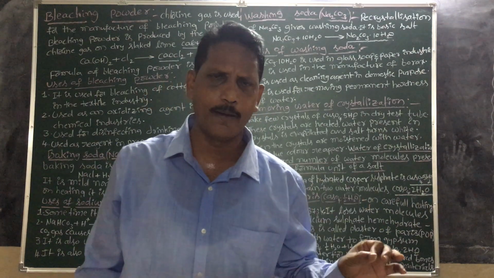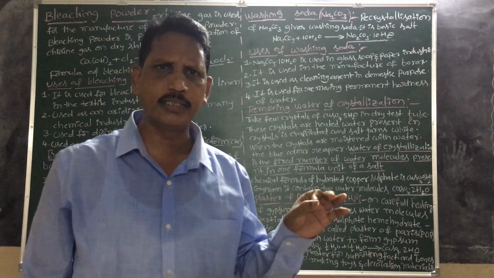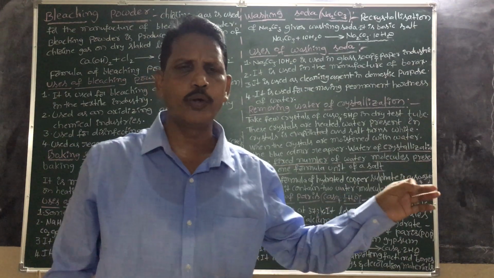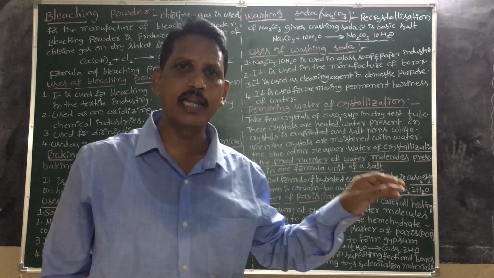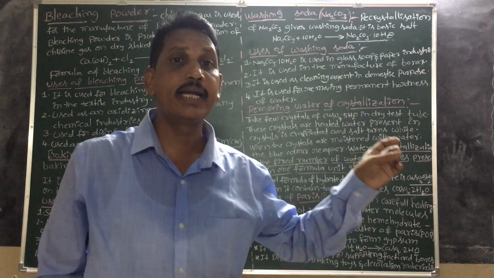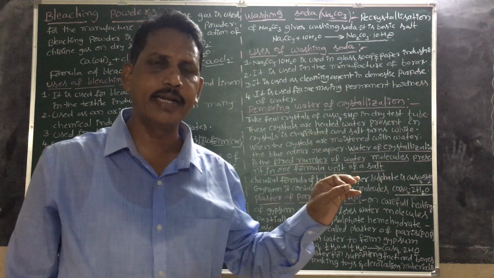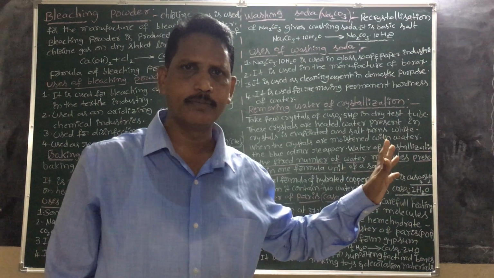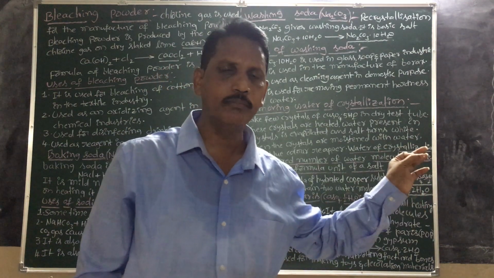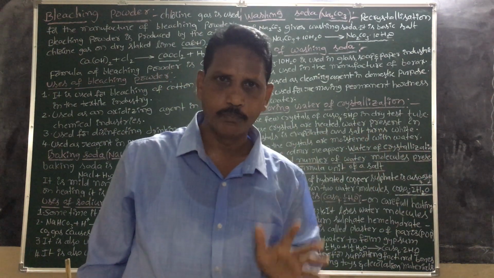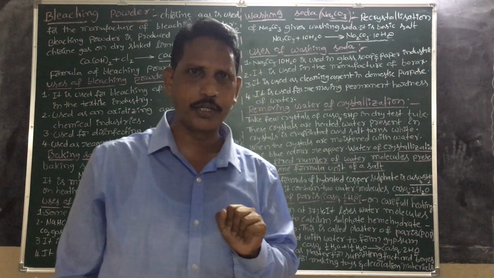Most important formula. The chemical name of gypsum is hydrated calcium sulfate. Hydrate means water. Hydrated calcium sulfate is gypsum. It contains two water molecules.